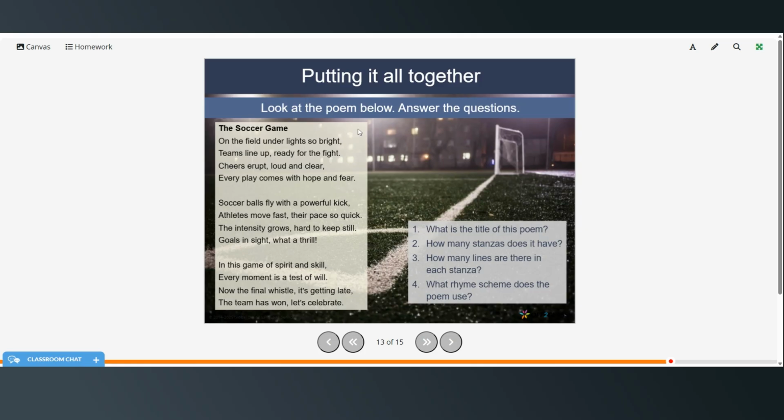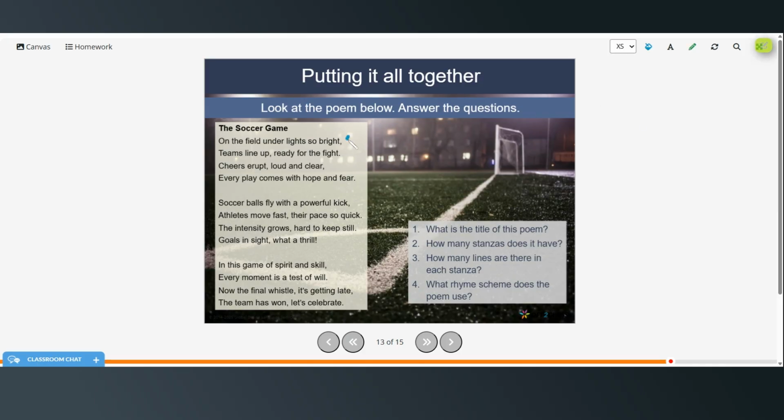So what is the title of the poem? The title of the poem is The Soccer Game. How many stanzas does it have? It has 1, 2, 3 stanzas. How many lines are there in each stanza? So there are 4 lines in each stanza. And what rhyme scheme does the poem use?